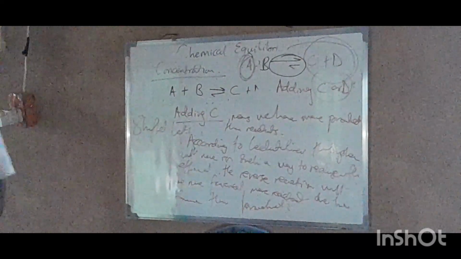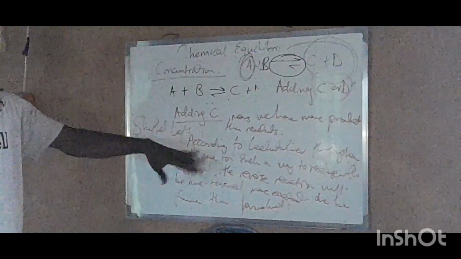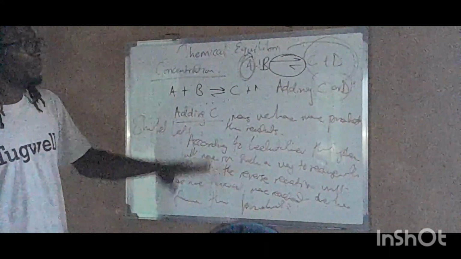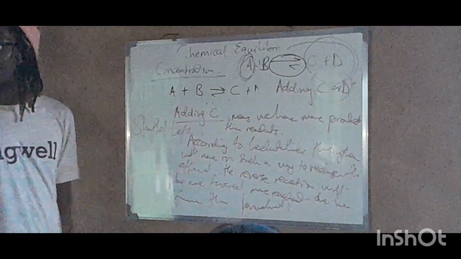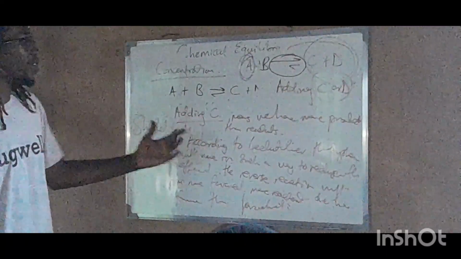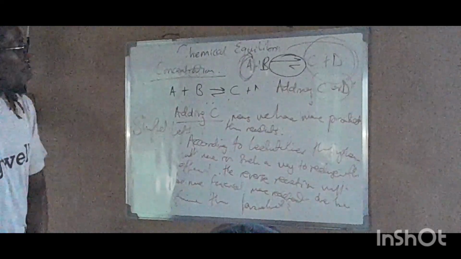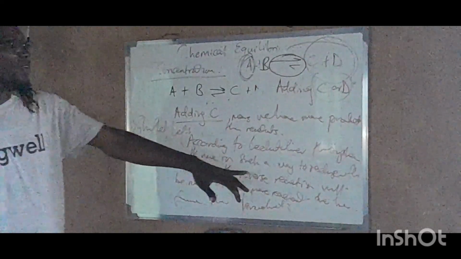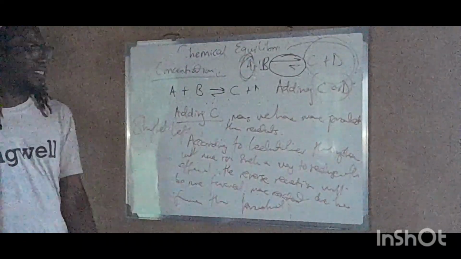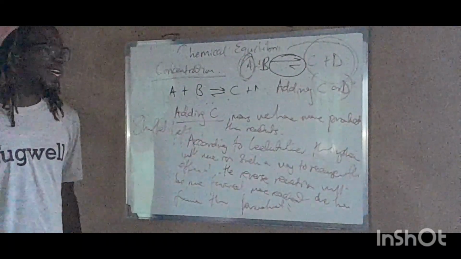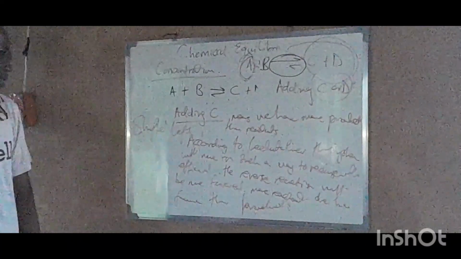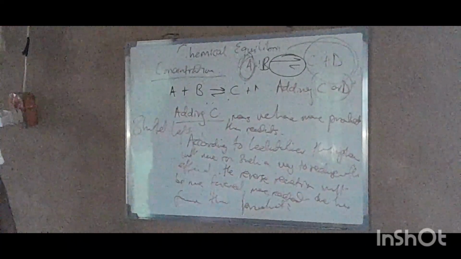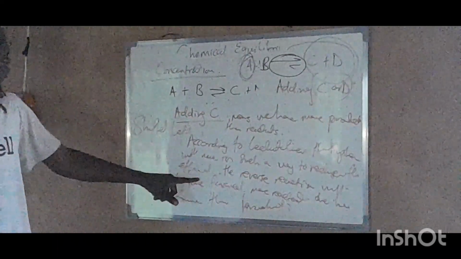Are we clear? Adding the product to the system means that we have more products than reactants, right? So according to Le Chatelier, the system will move in such a way to reduce the effect. The reverse reaction will be more favored and more reactants are formed than products, to reduce the effect.